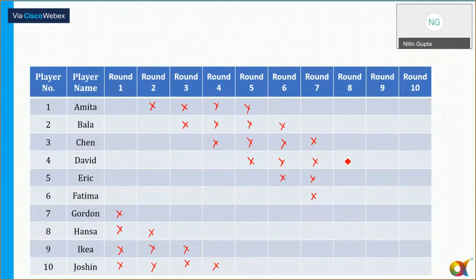In round 8, players 5, 6, 7 participated. In round 6, 8 has not participated. Okay. So we have prepared a list of all the players who have not participated in these rounds here.